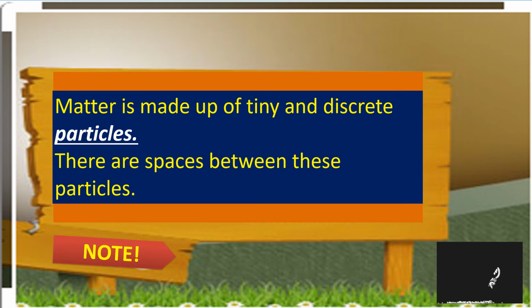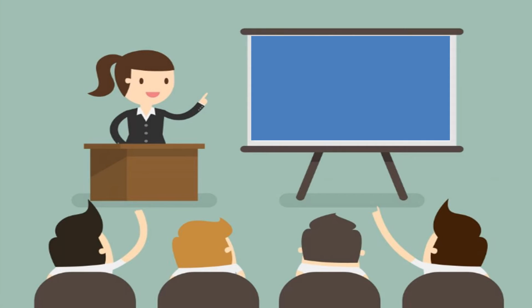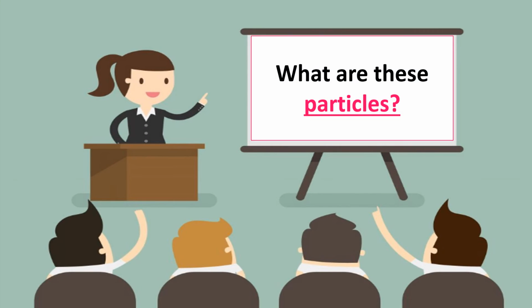Aside from the two classifications of matter, matter is also made up of tiny, and when we say tiny, it's very small, and discrete, or with space in between, particles. Matter is made up of tiny and discrete particles. There are spaces, discrete means space, between these particles. So, what are these tiny and discrete particles? Do you have any idea?